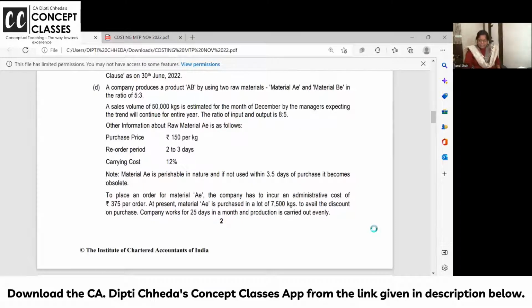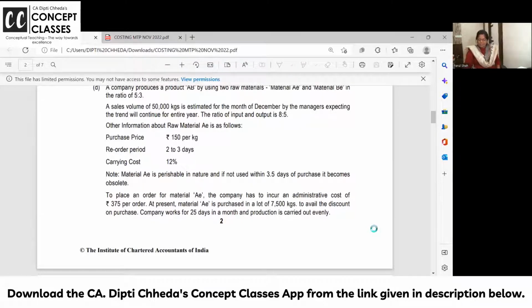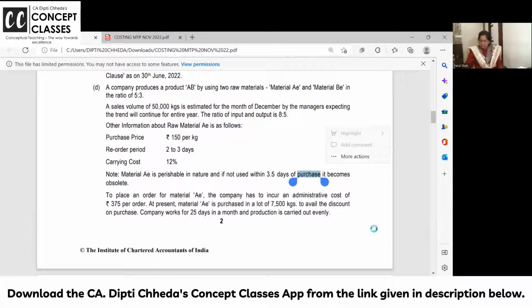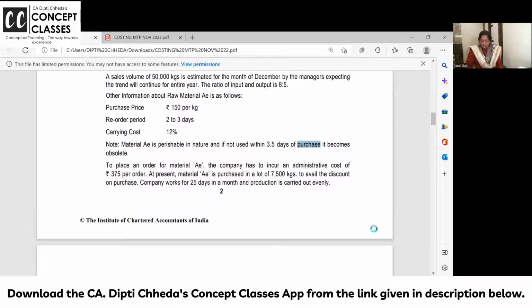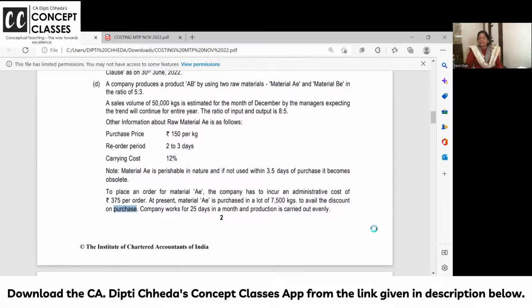Next. Purchase price is given, reorder level, minimum 2 days, maximum 3 days. Carrying cost is always calculated on the purchase price. A is perishable, and if it is not used within 3.5 days of purchase, it becomes obsolete. So in 3.5 days, how much stock you need, that you need to keep in mind. Ordering cost is 375. At present, A material is purchased in the lot of 7,500. So for A material, what is the reorder level? Sorry, reorder quantity. How much they have placed? 7,500.